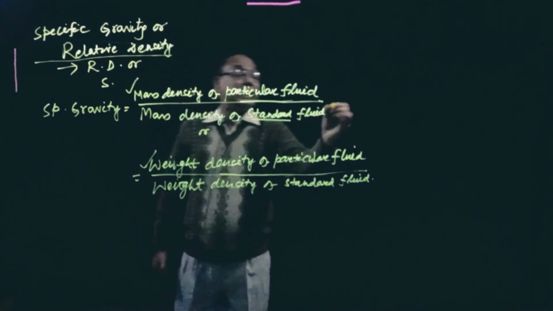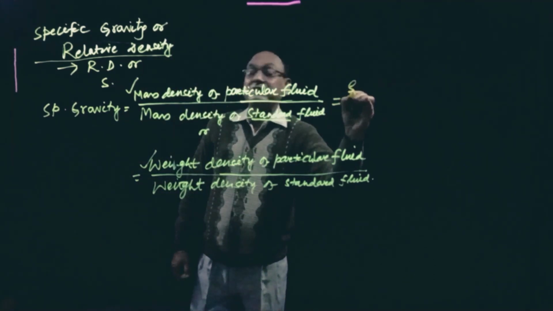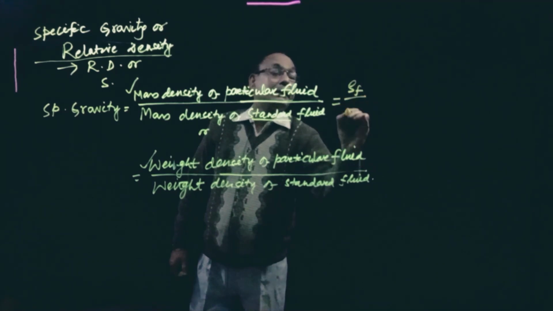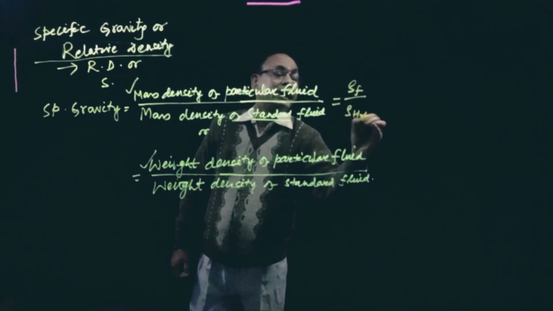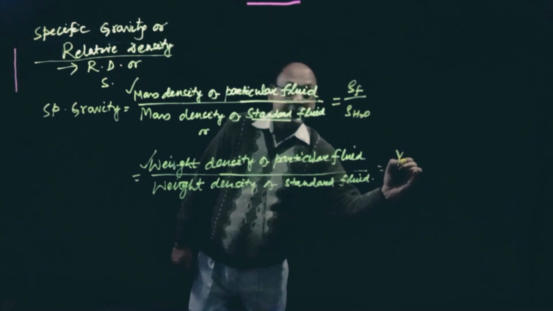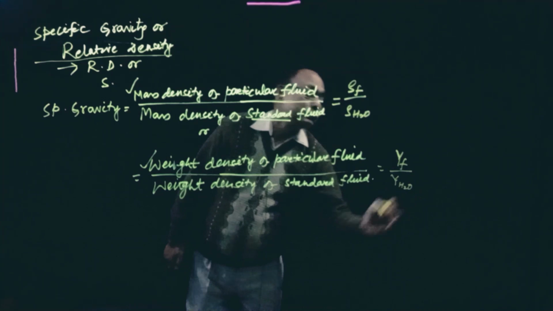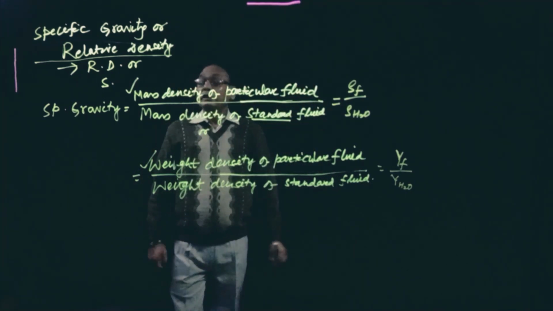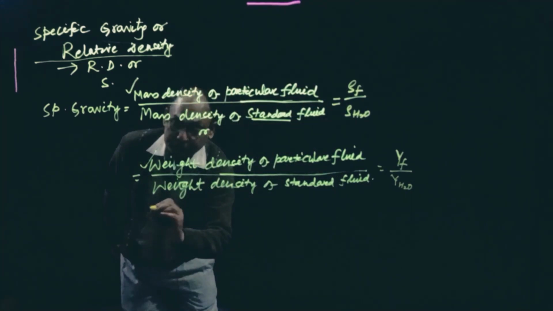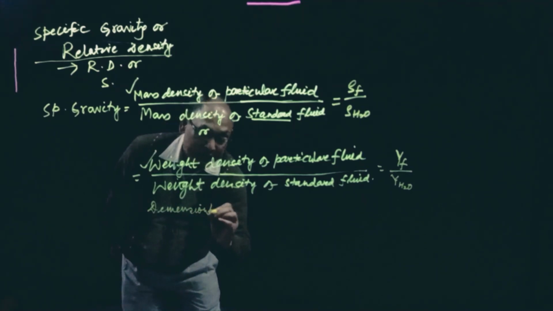So that is mass density of fluid by mass density of standard fluid, water, and this is weight density: gamma of the particular fluid by gamma of the standard fluid, H2O, water. That ratio is a dimensionless term.